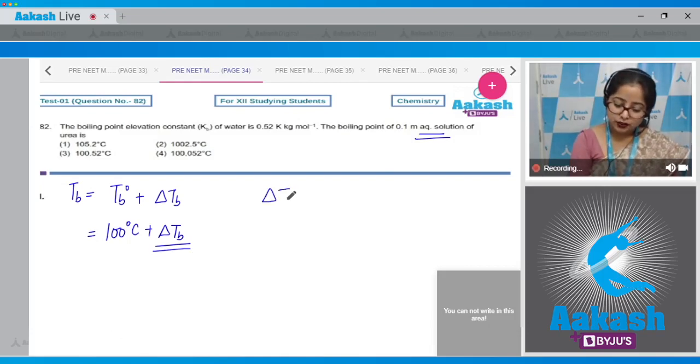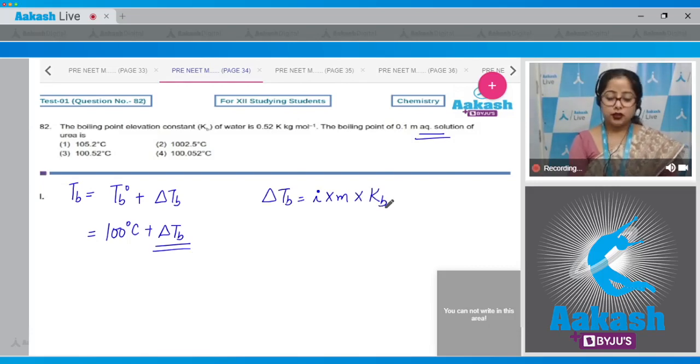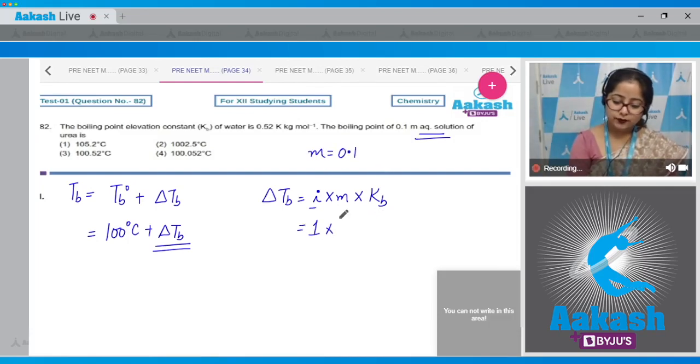The formula is delta Tb equals i into m into Kb. Here i is the Van 't Hoff factor, m is molality, and Kb is the boiling point elevation constant. The value of i for urea is 1. Molality is 0.1, multiplied by Kb, which is 0.52.